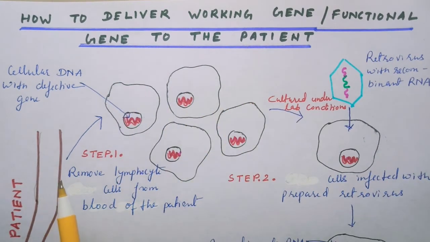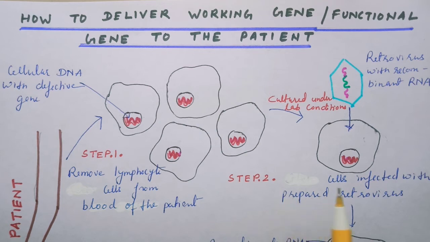We are talking about the SCID patient, students, and this hand represents the body of the patient. Step 1 is to remove lymphocyte cells from the blood of the patient. These lymphocyte cells have cellular DNA with the defective gene. That means these cells are not able to produce the adenosine deaminase enzyme. These cells are put in a culture medium to grow them under lab conditions.